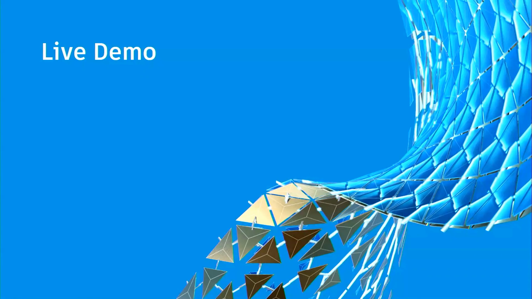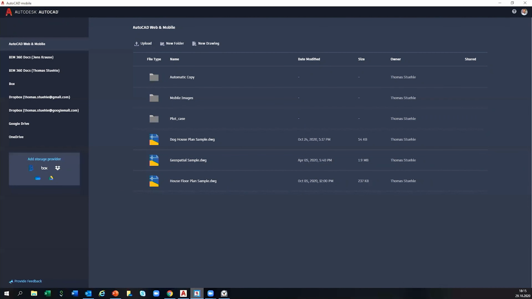And now I'm going to give you a short presentation in the applications itself. So we are going to open AutoCAD Mobile, AutoCAD Web App, and AutoCAD Desktop, and then we see how everything is connected together. So that means I will close my presentation right now and just open the mobile app. Normally the mobile app runs on an Android device or an iOS system, you have it on your phone, but there's also a Microsoft version, and that is how it looks.